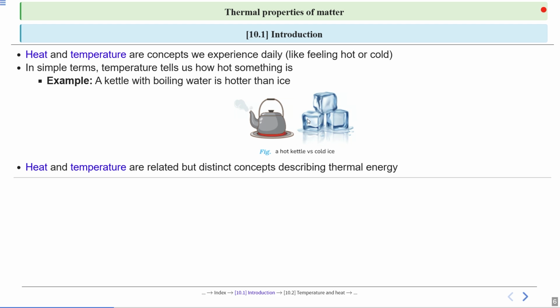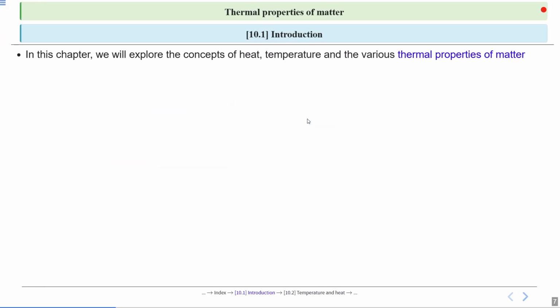Now the important point here is this: heat and temperature are related, but distinct concepts describing thermal energy. Both heat and temperature are scalar quantities. In this chapter, we will explore the concepts of heat, temperature and the various thermal properties of matter.